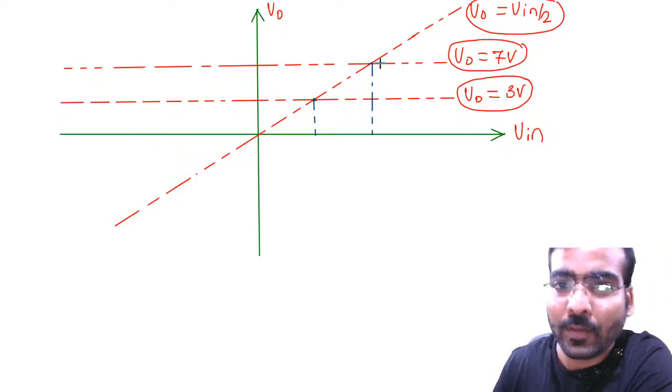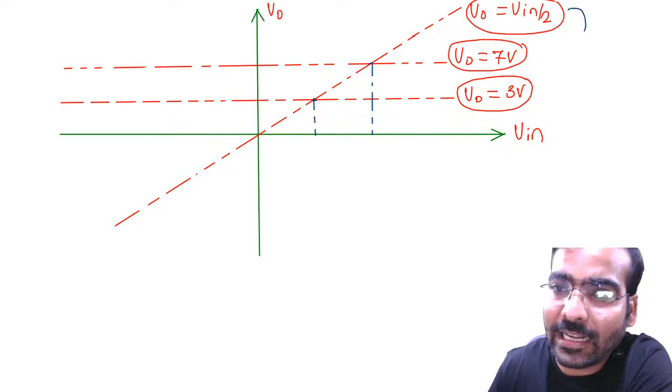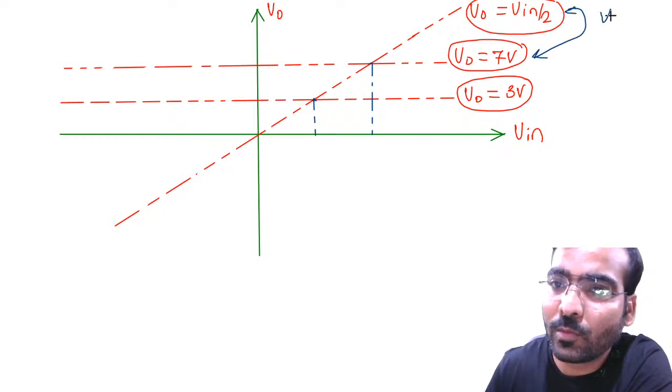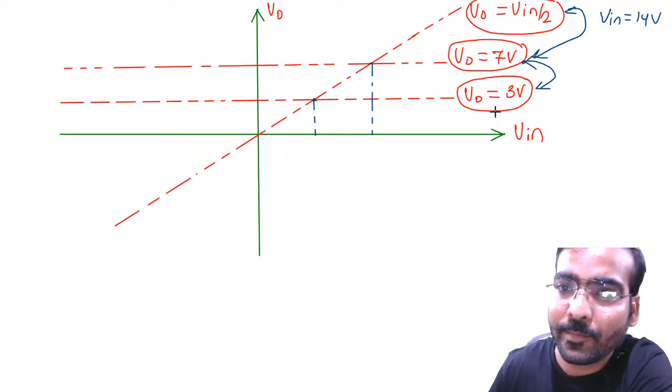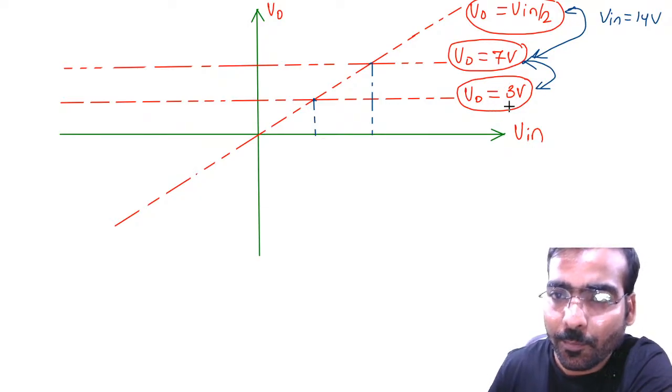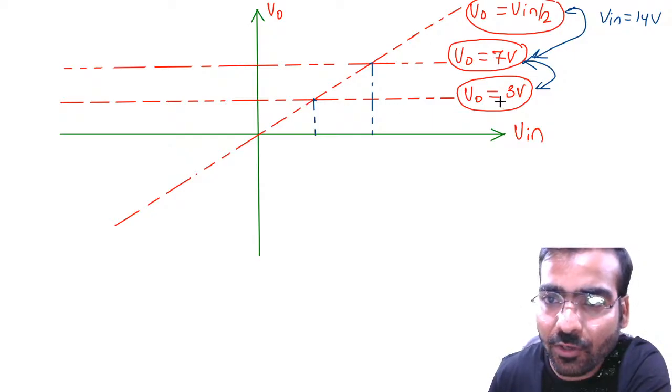Okay, now V0 equal to 7 and V0 equal to Vn by 2. How much will you get after the solution of these two? You will get Vn equal to 14 volt. Now, V0 equal to Vn by 2, this line, and V0 equal to 3 volt.